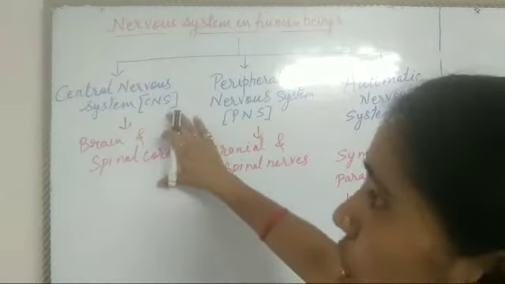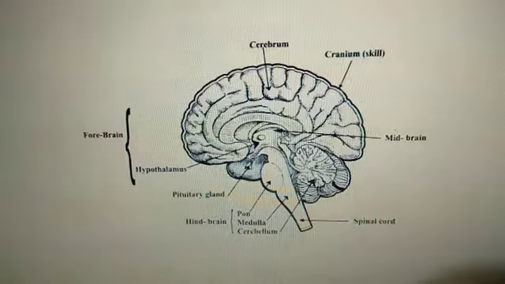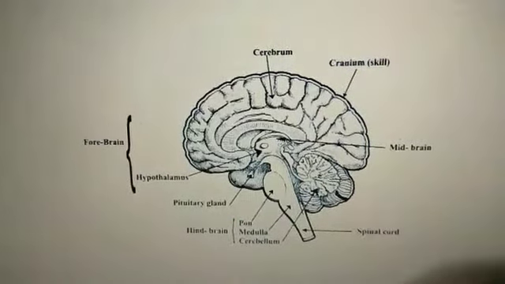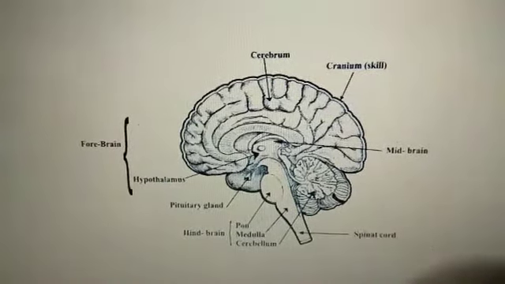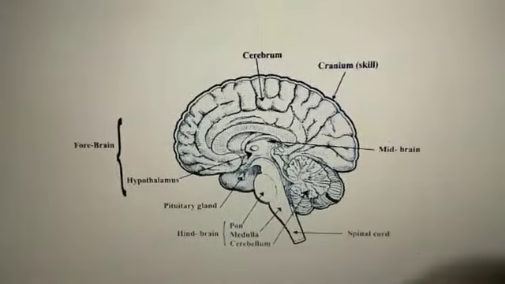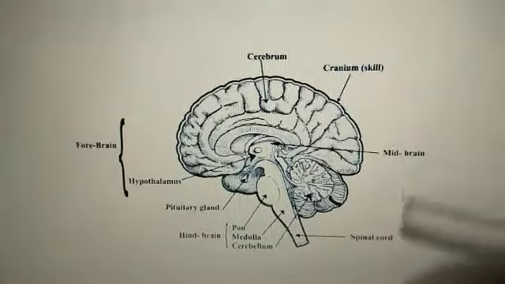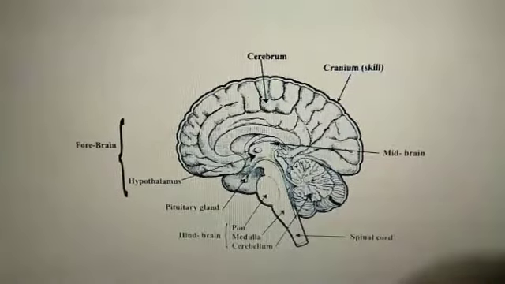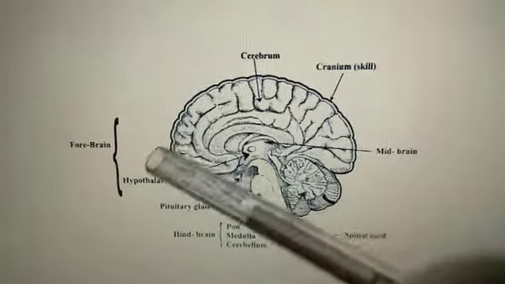Now in detail we are going to study the structure and function of the brain. In the central nervous system, we are going to study the structure and function of the brain. The brain has three major parts: forebrain, midbrain and hindbrain. Now the forebrain is the main thinking part of the brain.